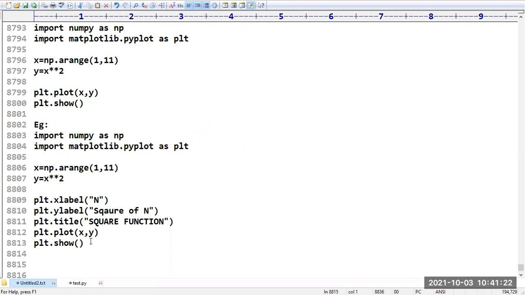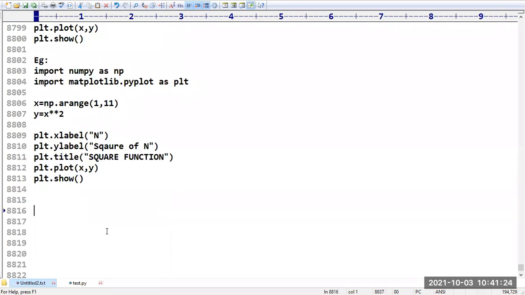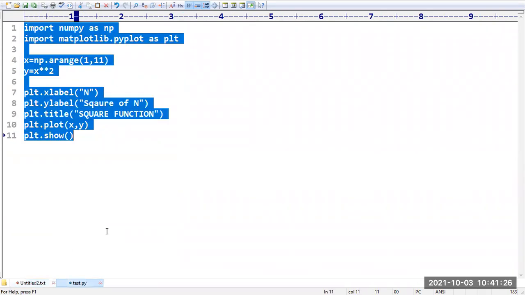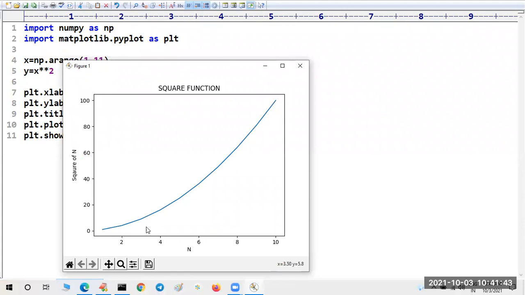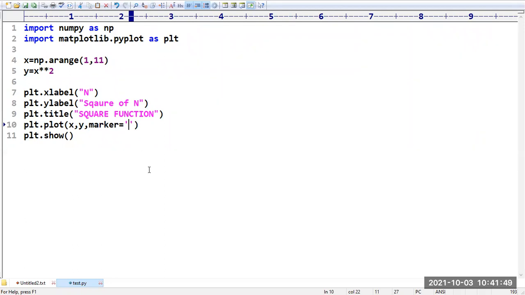Next example, sir, if you want, you can change the marker style also. I will explain at a top level how you can change it. Marker style, I am taking marker equal to where the points are matching. Here the point is matching, here the point is matching. Such locations I want to highlight with a star.